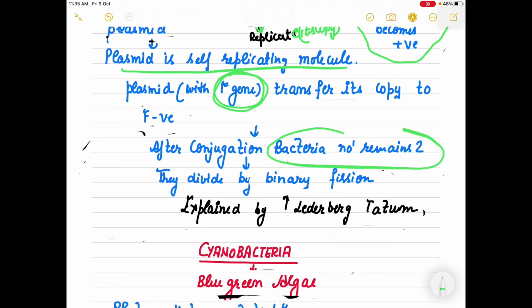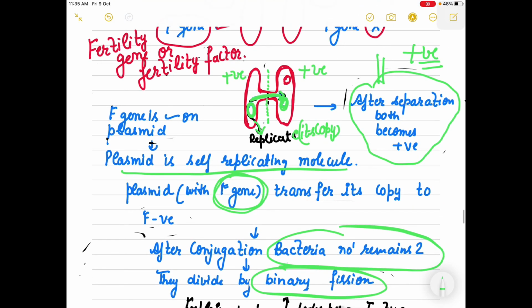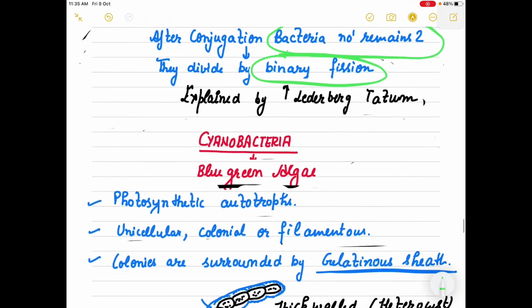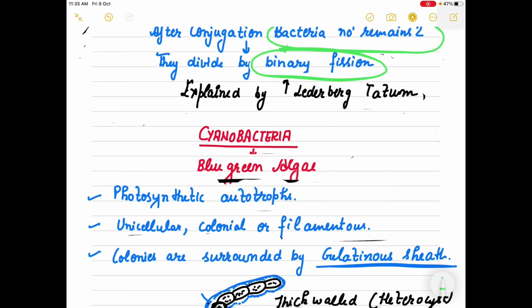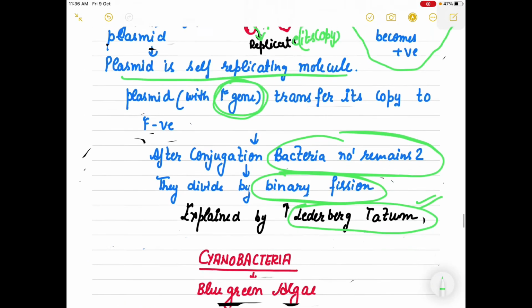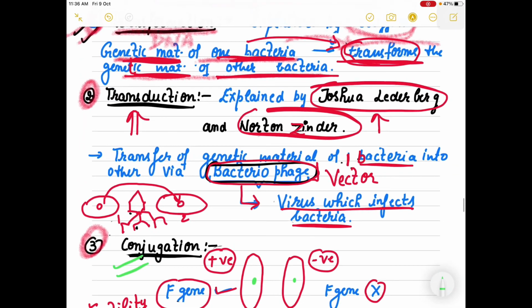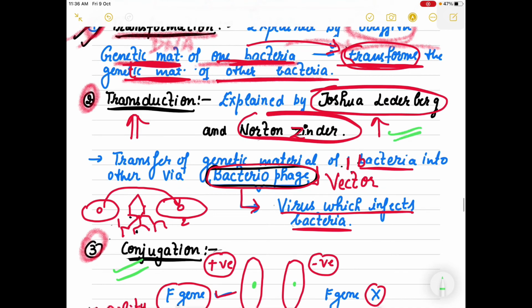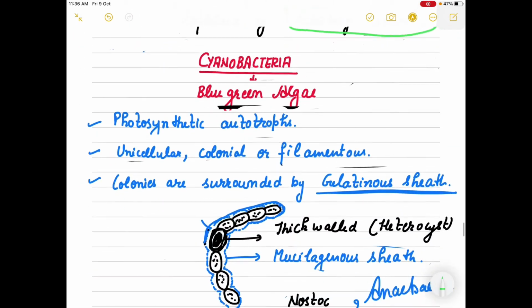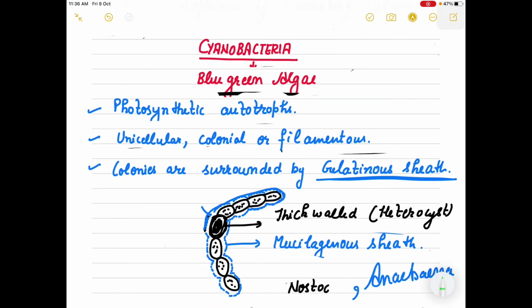Bacteria will remain 2. They further divide by binary fission. When they get separated, then they will divide by binary fission. So this conjugation process was explained by Lederberg and Tatum, right? Conjugation was Lederberg and Tatum, and transduction was by Lederberg and Zinder. Now we come to the cyanobacteria.